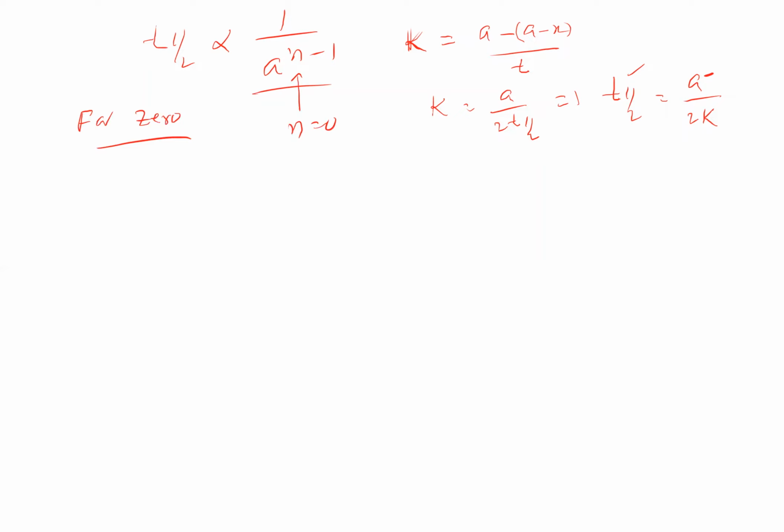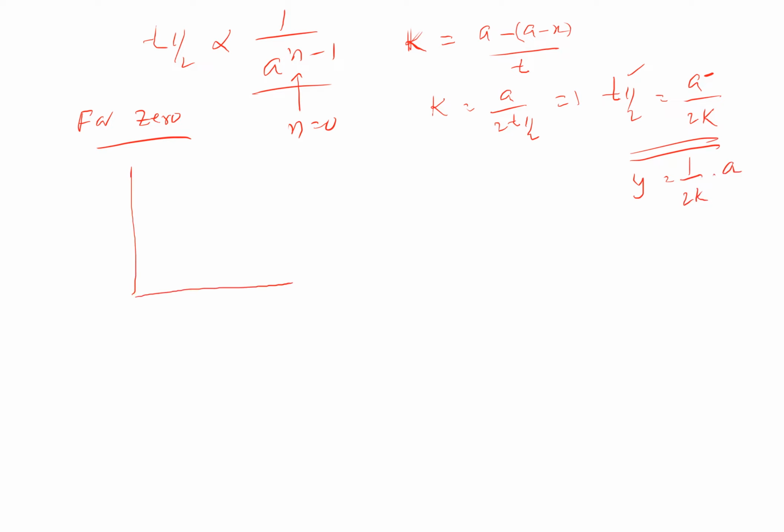But in this case, you are also getting the constant 1 by 2K here. Means Y is equal to MX, where M is 1 by 2K, and 1 by 2K into A you are getting now. So Y is equal to MX graph only. In this case, it is a straight line.